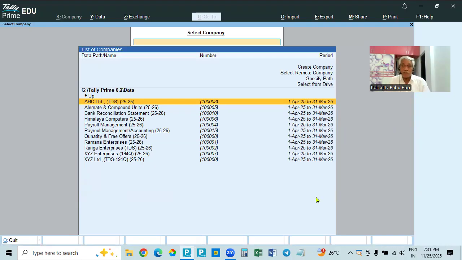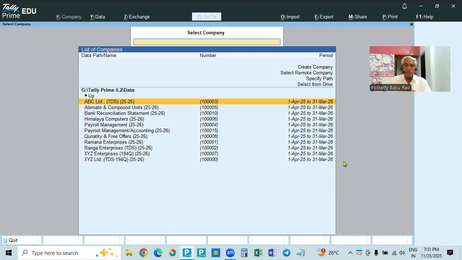But to show the total of all the entries, or the total amount of all the branches, all the offices, all the companies in one place, they will create another company called a group company. In this group, the total amounts relating to transactions of all the other companies in the group are shown. So to show the consolidated figure, we create this company. This company is called a group company.